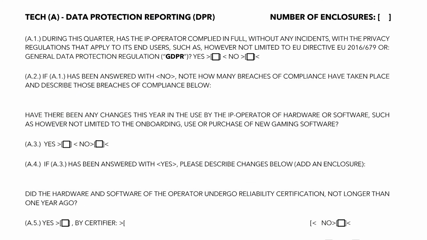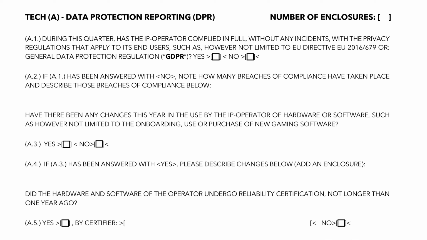Under A1, please declare if the IP operator has complied in full with GDPR regulations. Please note that the IP operator always has to comply with these regulations, as it cannot be ruled out that any end user should be qualified as a resident. The person that is preparing the report must be sufficiently schooled in GDPR rules and regulations. Please note that the DPRO will approve the report. However, someone in the direct circle of customer services should be preparing the report for approval.